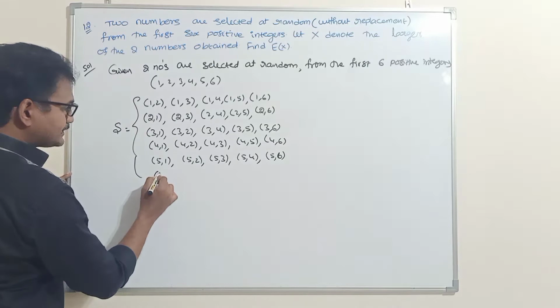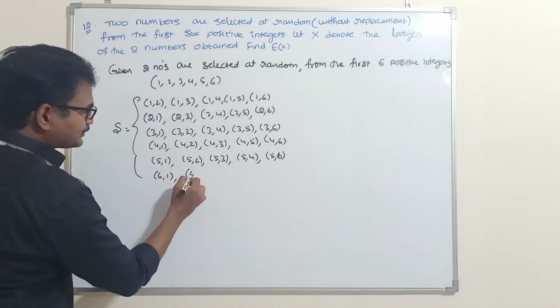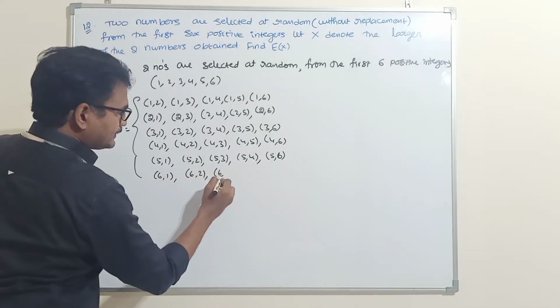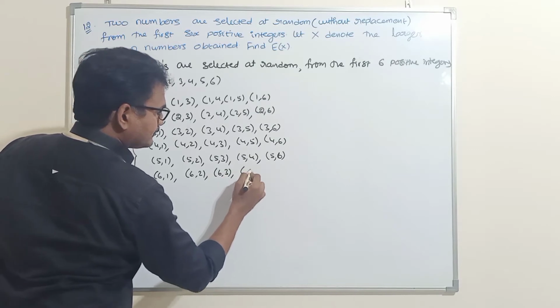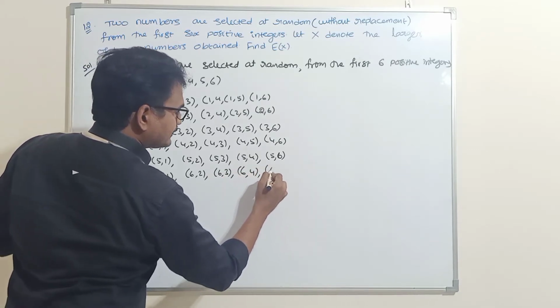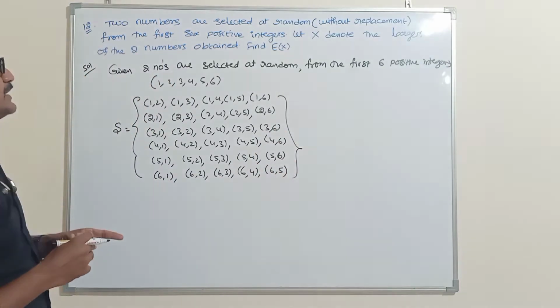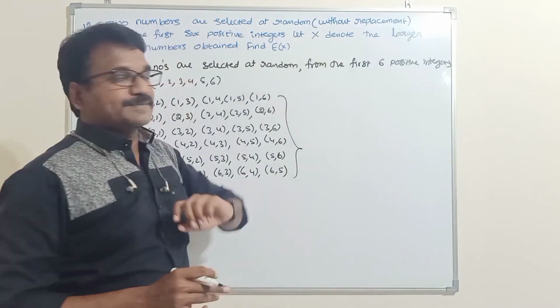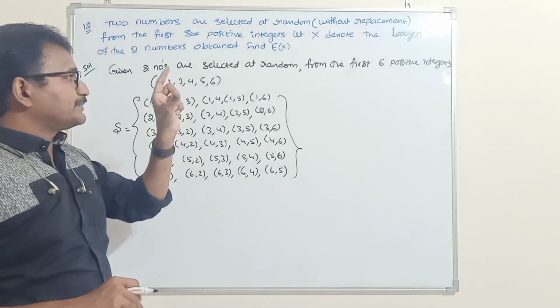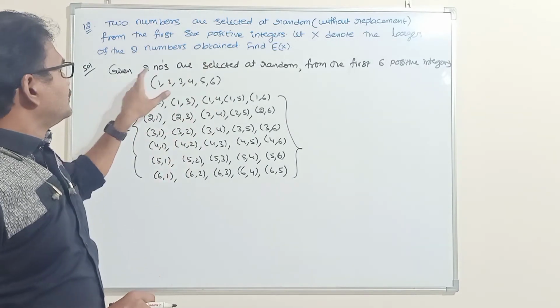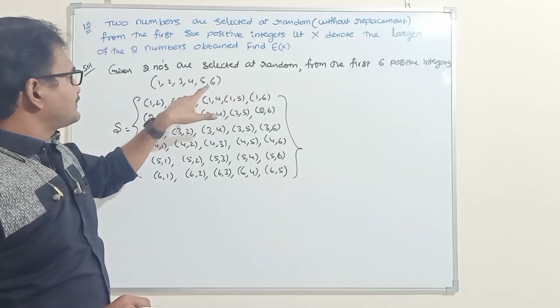Next 6 1, 6 2, 6 3, 6 4, 6 5. 6 6 you should not take, because here the without replacement condition is there. Without replacement means the same number should not come. Two numbers should be selected out of 6 numbers.